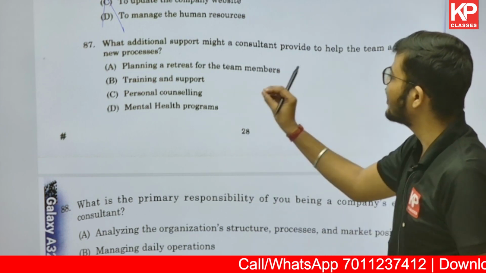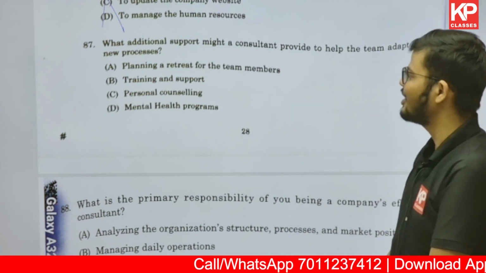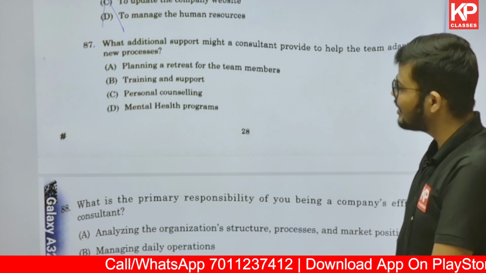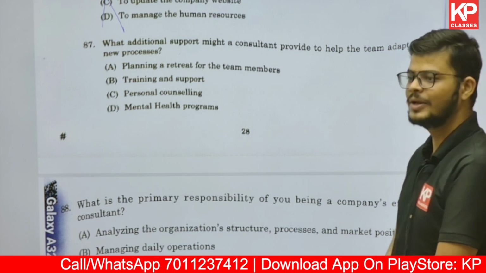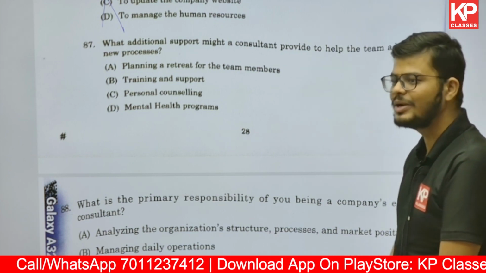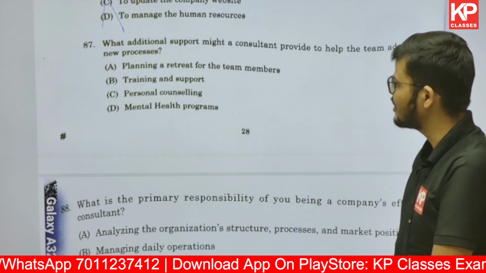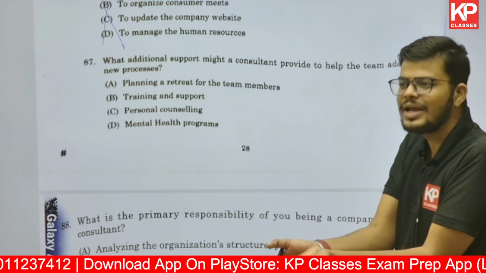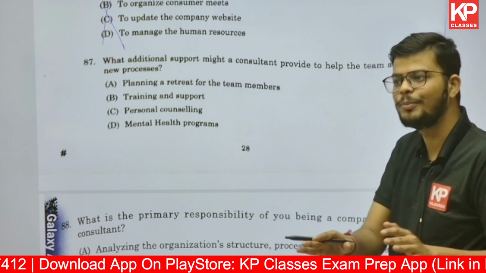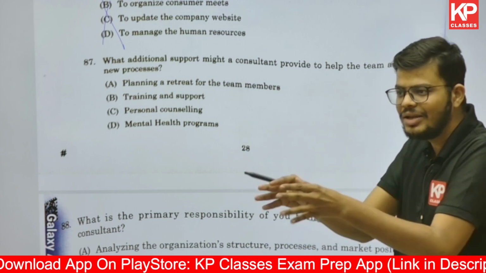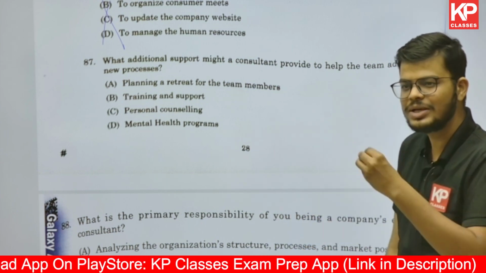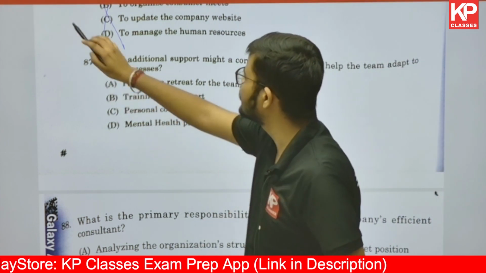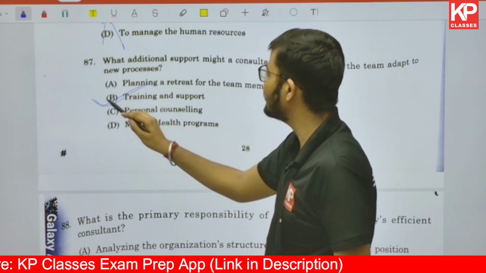It says planning a retreat for the team members, personal counseling, mental health programs, training and support. These options are very close, and under exam pressure we don't understand, but if you look carefully, what does mental health have to do with employee training? Although mental health is a component, it has nothing to do directly with the team. Mental health is an aspect not specific to the team, everyone needs that. So though the options are very close, the most appropriate answer here is training and support.